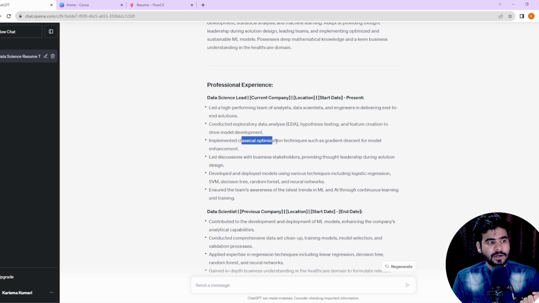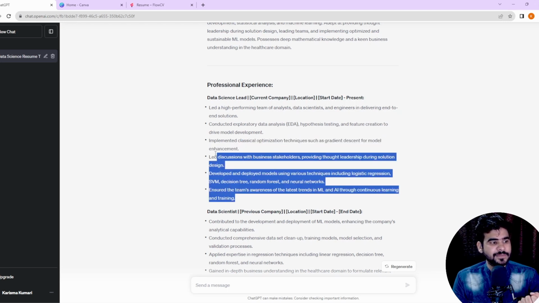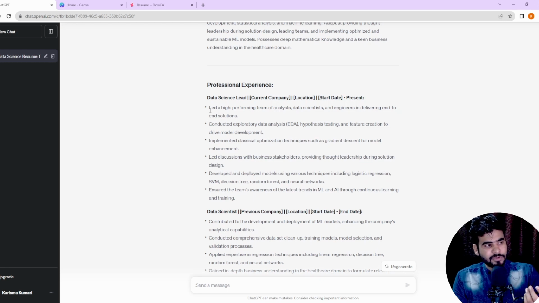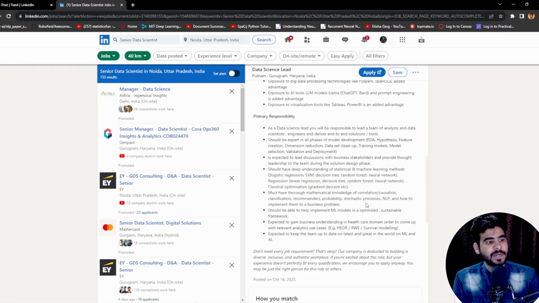Implemented statistical optimization techniques such as gradient descent for model enhancement, and this is the complete description that we have. Now as you can see in this particular experience, we have the SVM, decision tree, random forest, neural network, and logistic regression. Let's try to compare this complete description with our JD. So if I go here and show you, as you can see in this particular JD, we have logistic regression, SVM, decision tree, random forest, neural network. Again, this is the regression that we have. So each and every algorithm, I have.